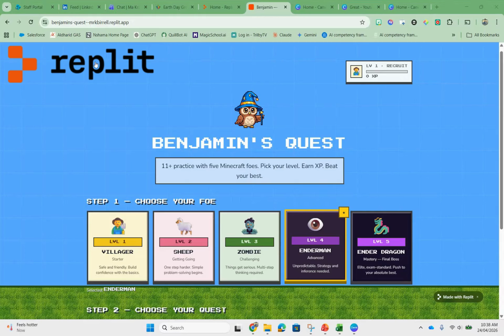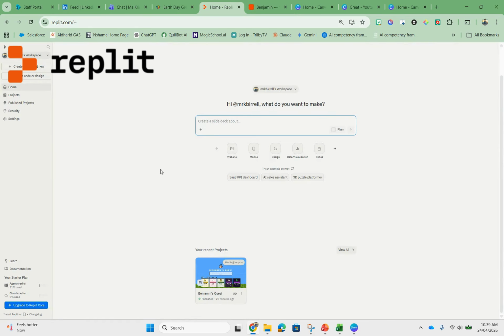Hello, everyone. I just want to share a brilliant app with you, which is called Replit. Some of you might be using this already to do a little bit of vibe coding, but the best way I found to use this is actually to create the ideas direct from the students or your own children. You'll see the application here, Replit, and on this app, you can create your own projects.